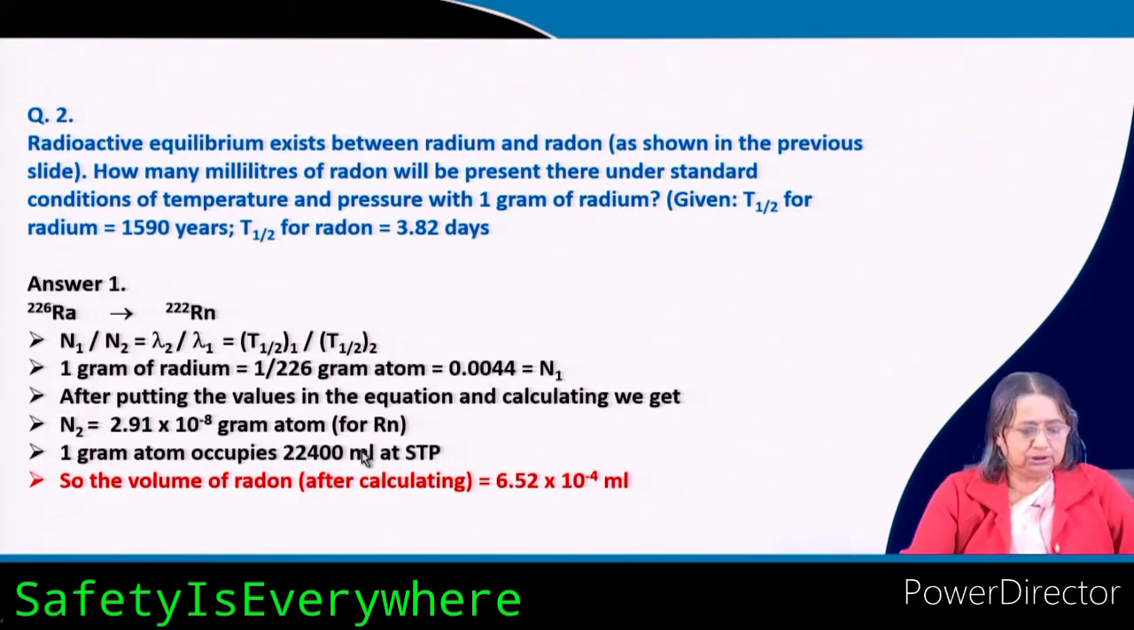Because 22400 milliliter at STP comes from 1 gram atom. So, that means this is the relation. So, this much gram atom, how much milliliter at STP, what is the volume, that you can easily calculate.